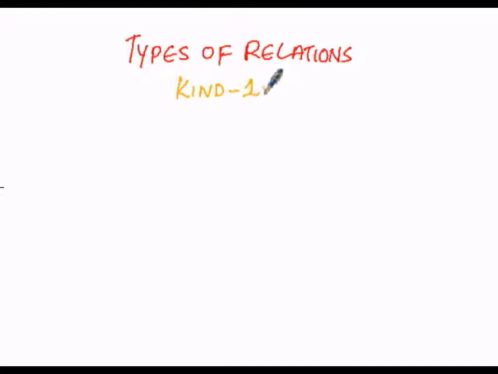Types of relations. Here we are going to discuss the types of relations of kind 1. In case of kind number 1, there are 4 types of relations. One is the 1 to 1 relation, the second one is the 1 to many relation, the third one is the many to 1 relation, and the last one is the many to many relation.